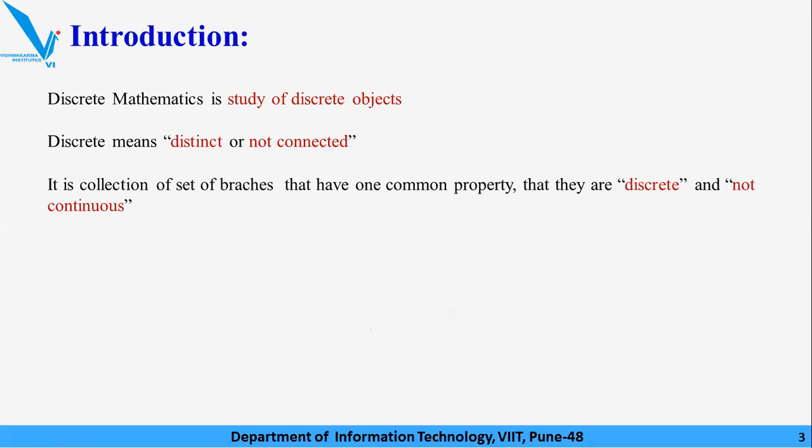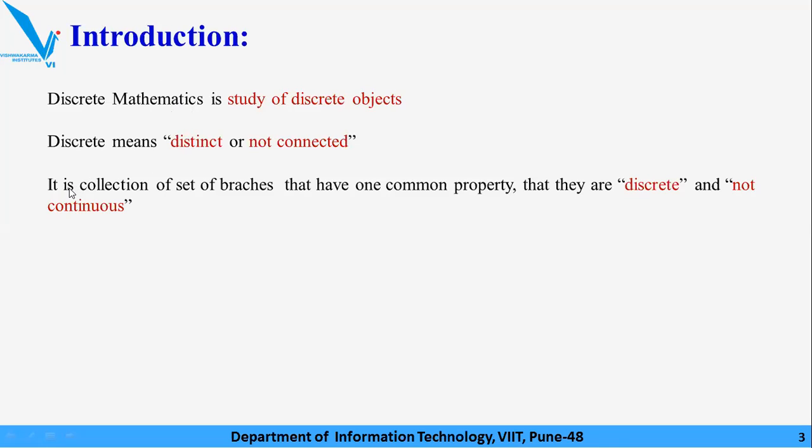What is the meaning of discrete mathematics? Discrete mathematics is nothing but a study of discrete objects. What is meant by discrete? Discrete is nothing but distinct or not connected, separable, very distinct from each other. This is the dictionary meaning of discrete, and hence discrete mathematics is the study of mathematical problems where they are distinct.